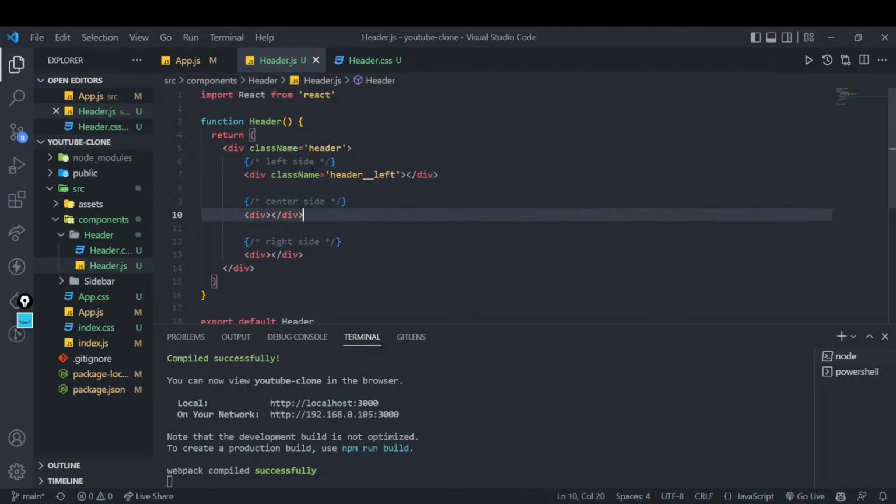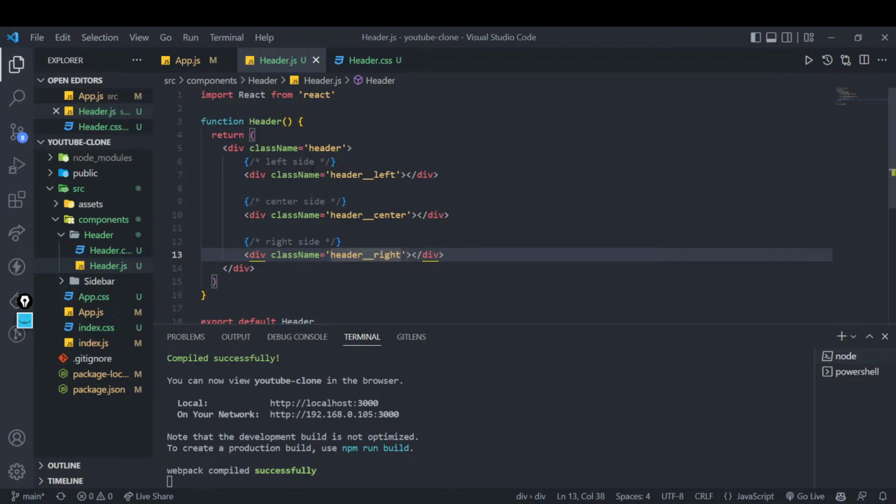In similar manner, I will create this class name and I'll give it header underscore center. Similarly, now I will be doing this part very quickly because I don't want to waste yours or my time. If that is done, now the first thing is we want to search for the icons, right?